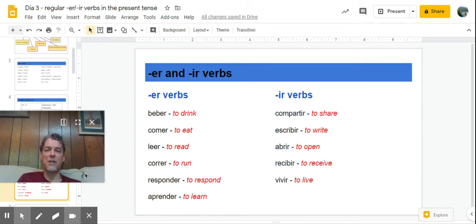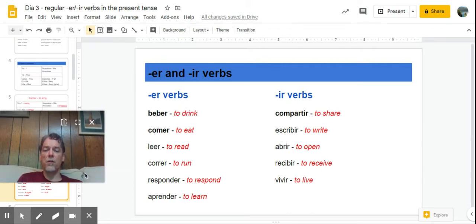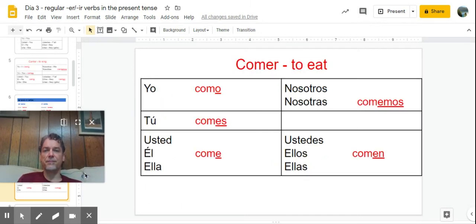Now, I've just put in some of these verbs. Not all of these are important right now. Some IR verbs. Compartir, to share. Escribir, which you've already learned, to write. Abrir, to open. Recibir, sort of a cognate, to receive. And vivir, to live. Since we're working with food in this unit, we're going to focus on using beber and comer for ER verbs and compartir for IR verbs. Let's look at the endings.